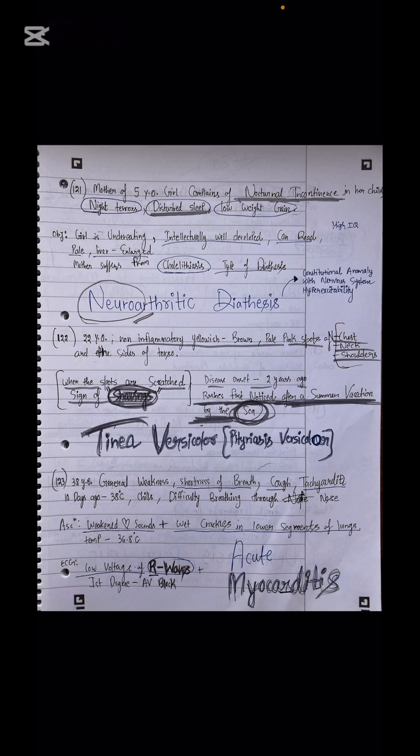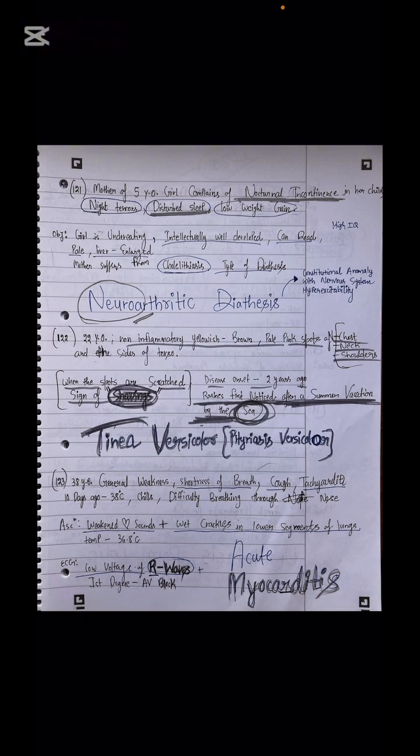So signs of shavings, the case of versicolor. This is tinea versicolor or pityriasis versicolor. Please remember, this is something which is marked incorrect by all of us a lot of the time.